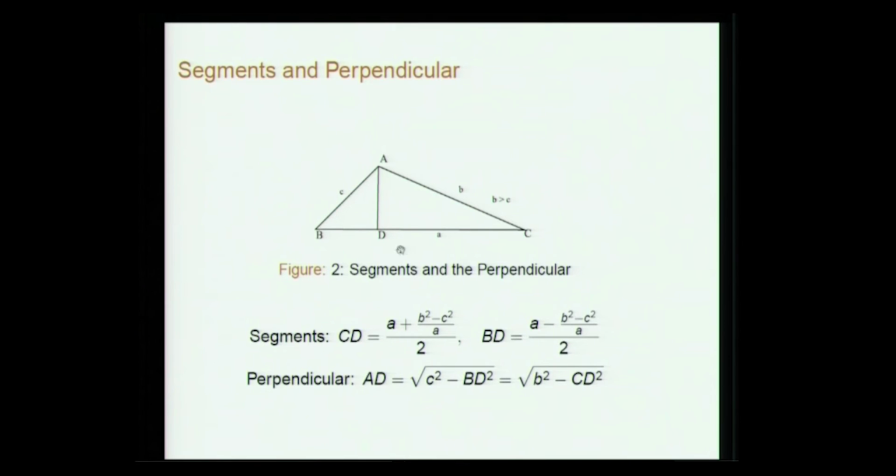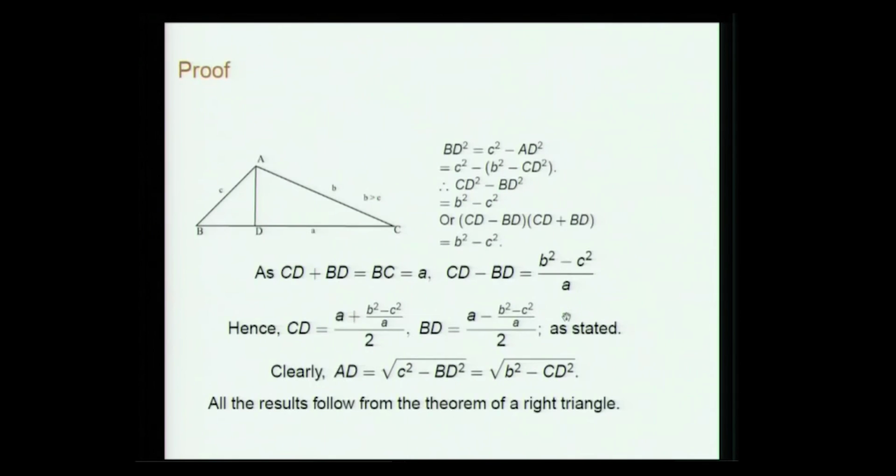Then he is giving the expression for the segments CD and BD and the perpendicular in terms of the sides. The segments are: CD is equal to a plus (b squared minus c squared) by a, whole thing divided by 2, and BD is this. We can easily prove it. BD squared, for instance, is AB squared minus AD squared, so c squared minus AD squared, and AD squared is again CD squared minus... no, AD squared is again b squared minus CD squared.